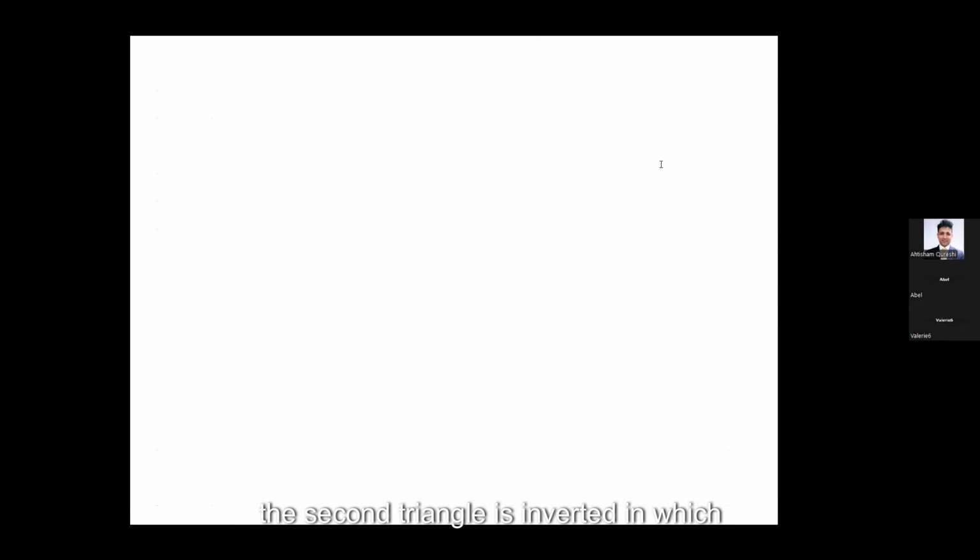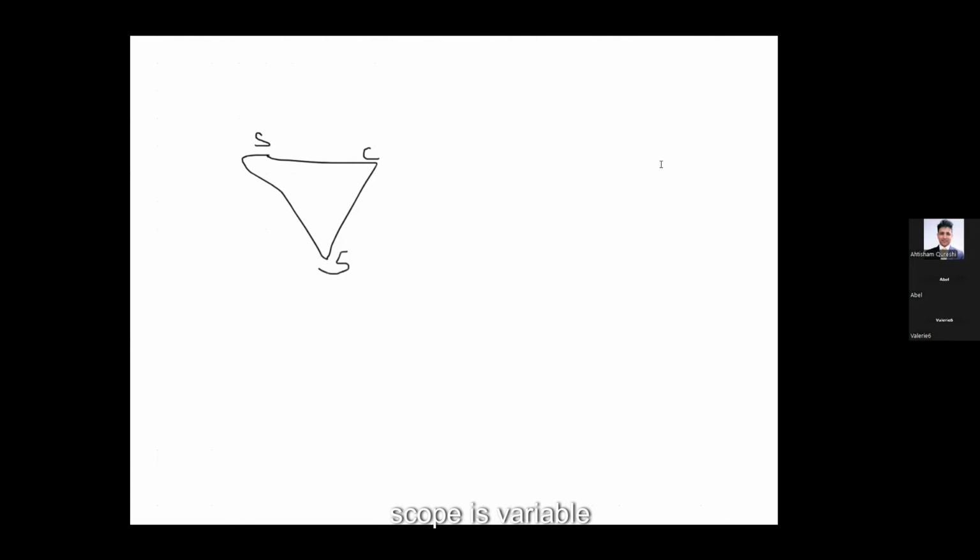The second triangle is inverted, in which scope and cost are fixed, but sorry, the schedule and cost are fixed, but scope is variable. Okay, schedule is fixed, cost is fixed. However, the scope is variable. Anyways, let's go back to the questions.